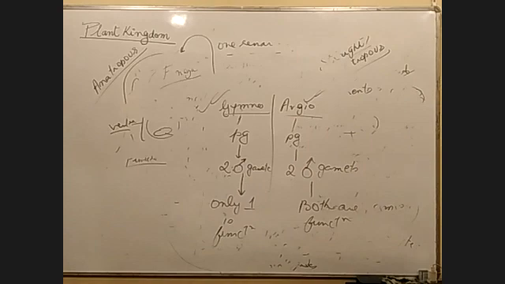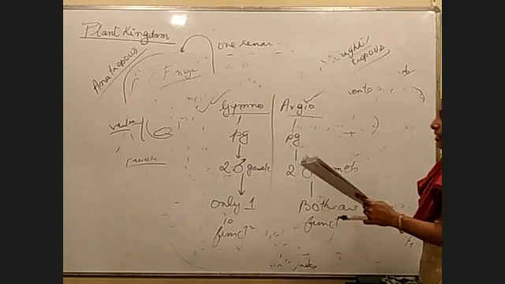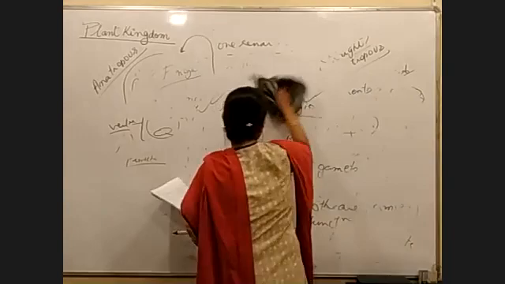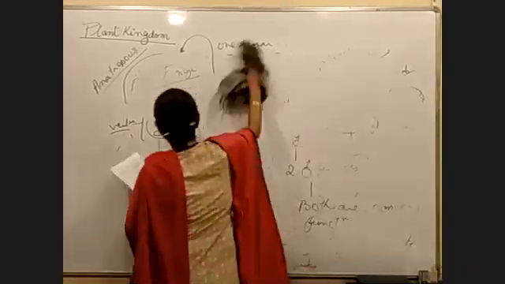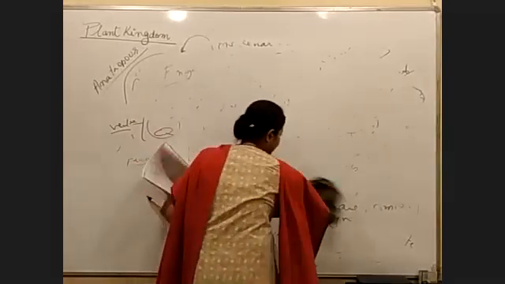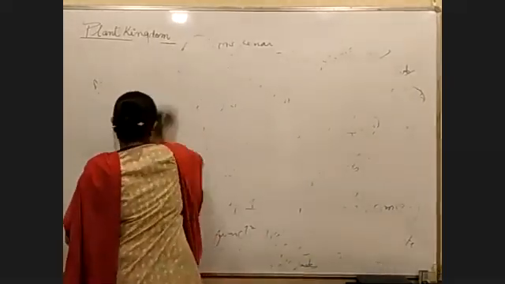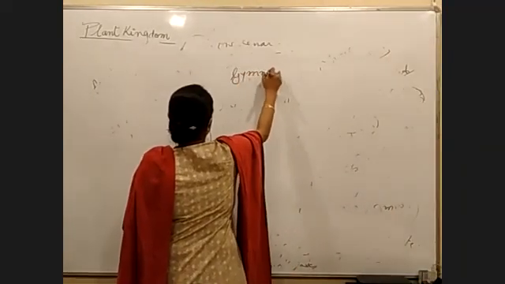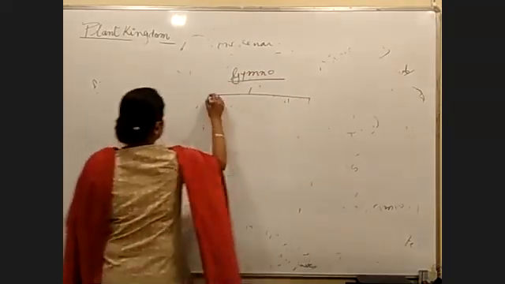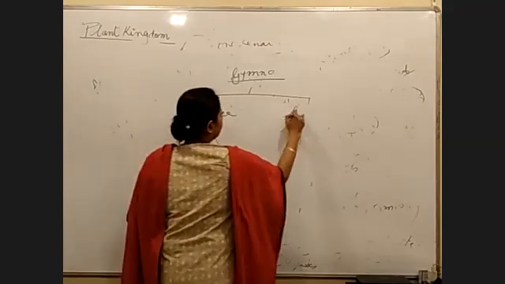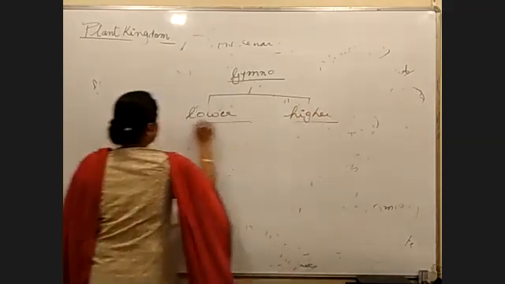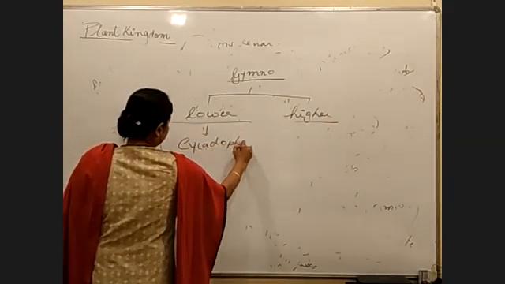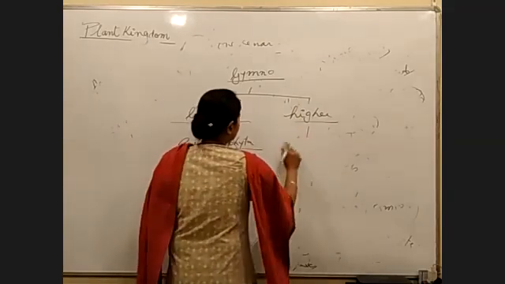Okay, next, the last part of the PDF is the classification of gymnosperms. Gymnosperms are divided into two groups: the lower gymnosperms and the higher gymnosperms. Lower gymnosperms are called Gametophyta and higher gymnosperms are called Coniferophyta. What is the lower group called? Gametophyta. And what is the higher group called? Coniferophyta.